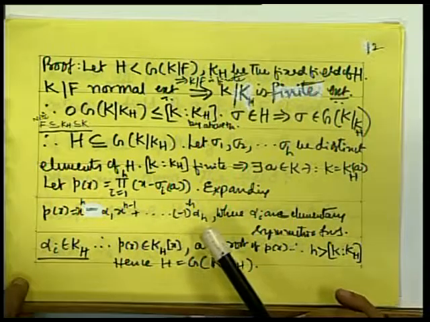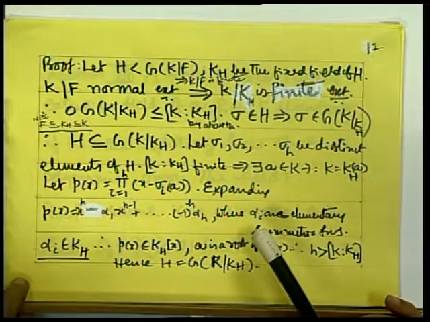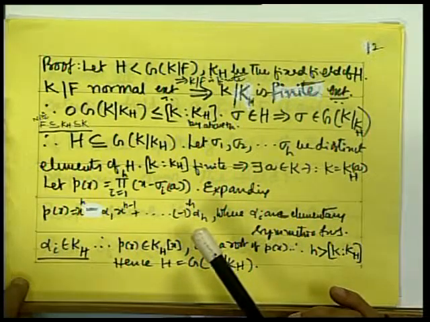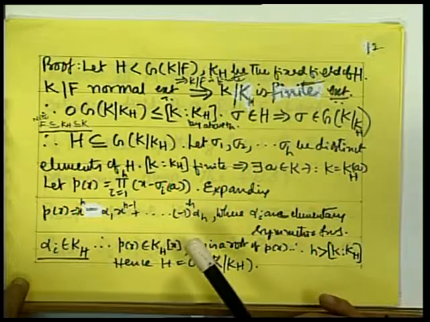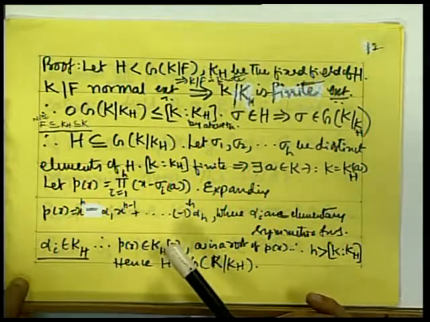Therefore, this is a polynomial over K_H. Now, one of the sigmas must be the identity automorphism. So, without loss of generality we take sigma 1 as identity. Sigma 1 a is a, so the polynomial is satisfied by a.